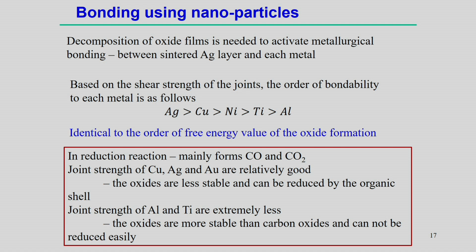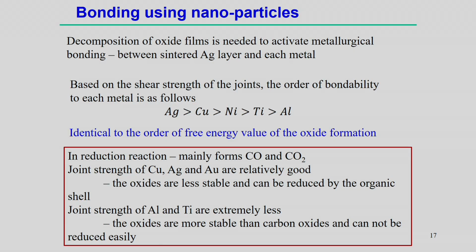Initially there may be some oxide layers on the surface, so we need to remove them to activate the metallurgical bonding, using the nanoparticles between the two surfaces. The oxide layer on the workpiece surfaces has to be removed first, so that the nanoparticles come directly in contact with the actual metal. Then it will be easier to bond between these two components.